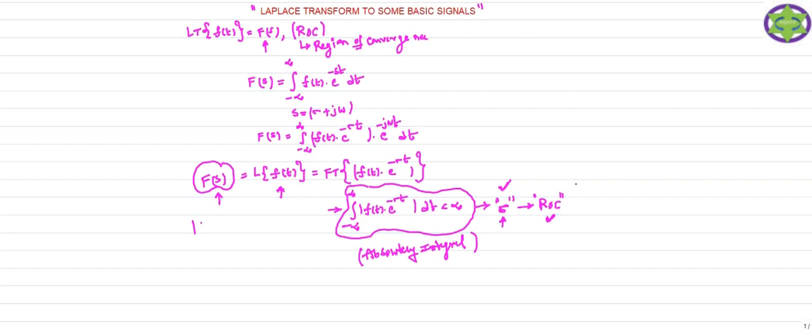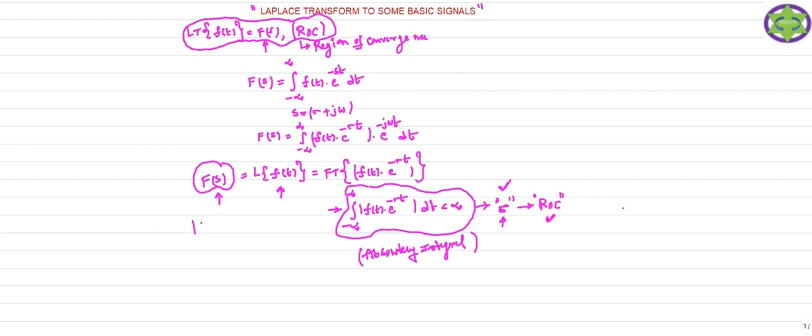So always, while defining the Laplace transform of any signal, besides that signal, you just remember, we always have to write the ROC. Otherwise it is a wrong problem. If you are not mentioning the ROC, it is entirely a wrong problem. So it is a must to represent the full Laplace transform of a signal f(t) with ROC.